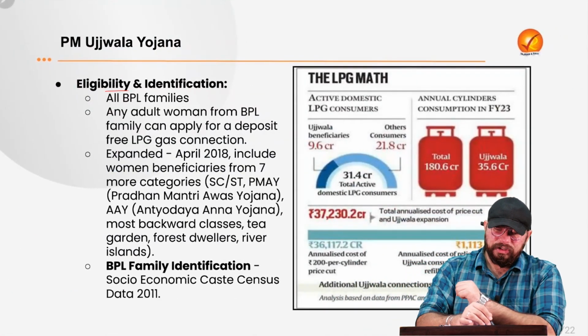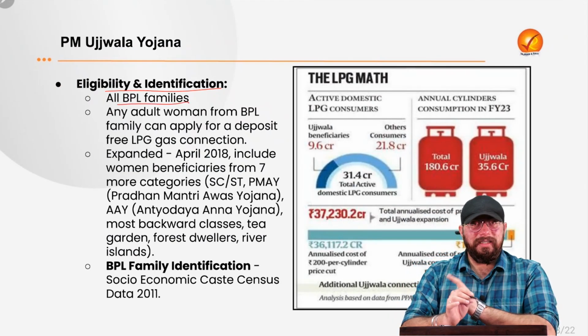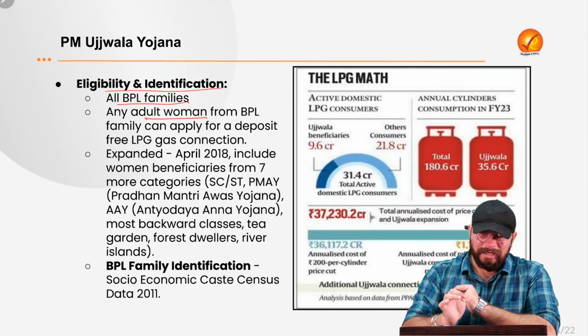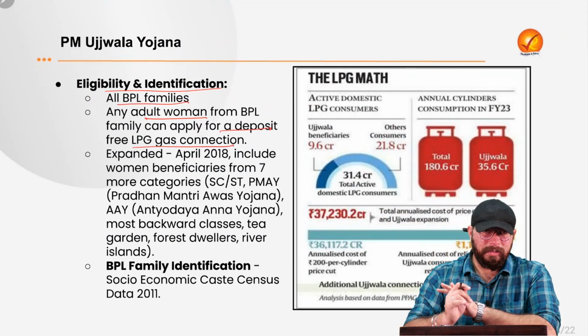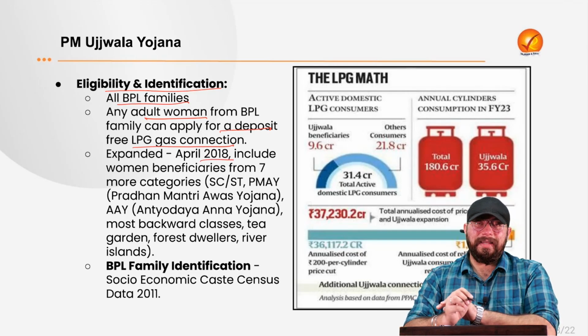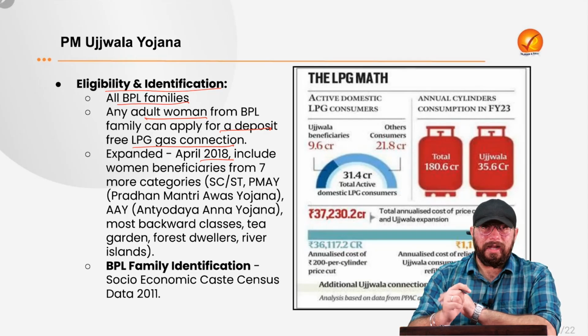Now, coming to the eligibility and identification. All the below poverty line families are eligible for this. Any adult woman from the below poverty line family can apply for a deposit-free LPG gas connection under the PM Ujjwala Yojana. Now, it was again expanded in 2018, and other women beneficiaries from 7 more categories were added.